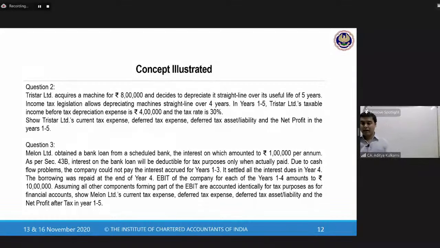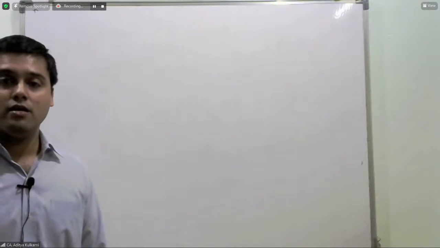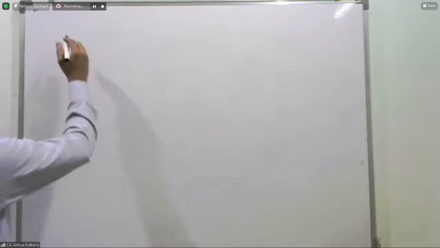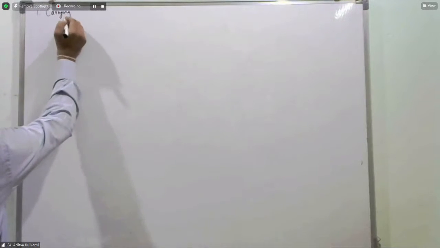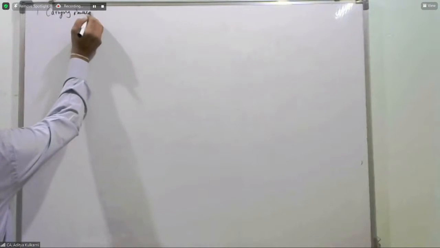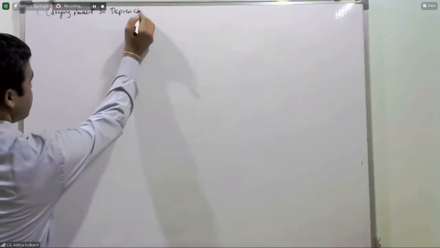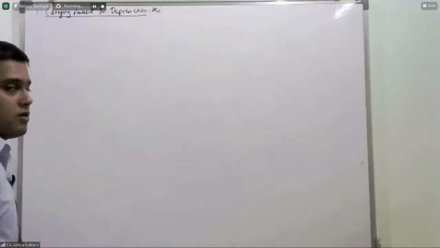So I hope you have the sheet with you. Let me stop the sharing. I'll be a little bit fast as far as the calculations are concerned, but I will be generous when I'm doing the conceptual explanation. First item, carrying amount and depreciation. Carrying amount and depreciation. This is as per accounts.